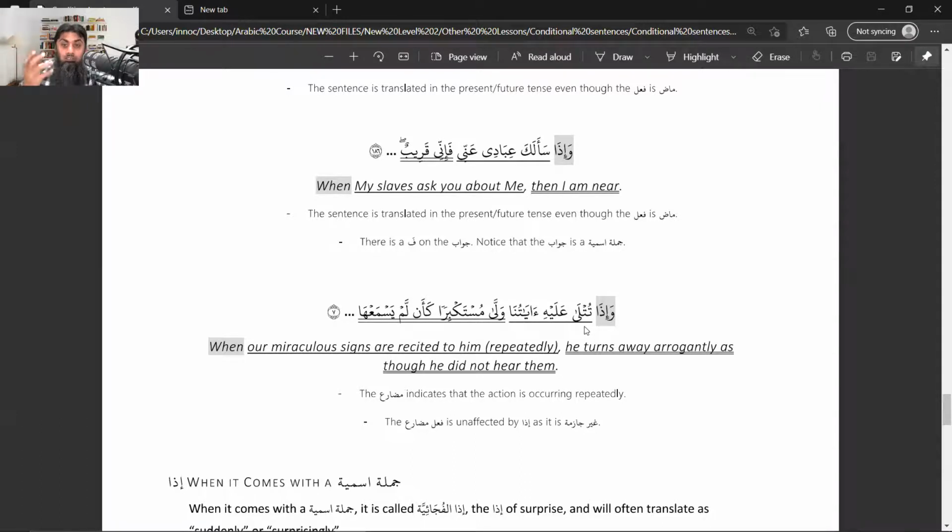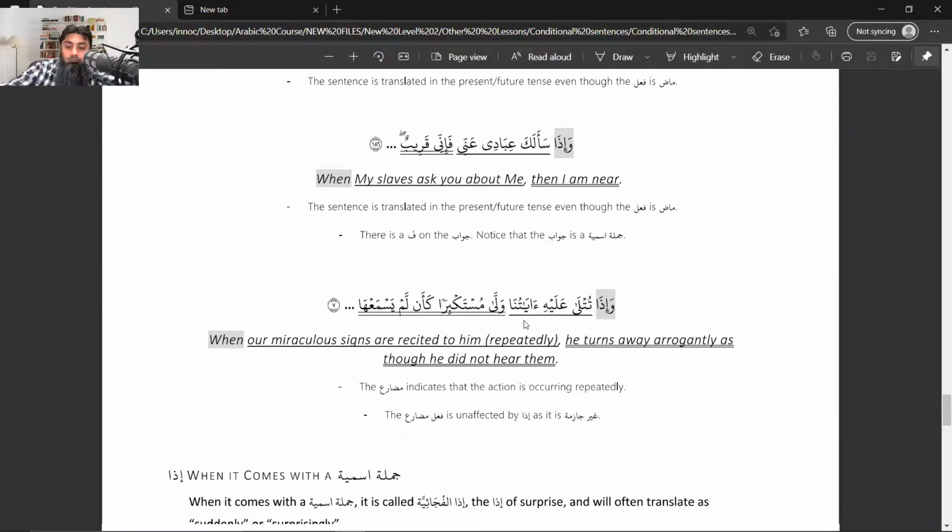So when our ayat are recited upon him, walla mustakbira, what does he do? He turns away with arrogance, ka'allam yasma'ha, as if he did not hear it. Now, the first part is tutla alayhi ayatuna. As a result, what happened? Walla mustakbira, he turns away with arrogance.